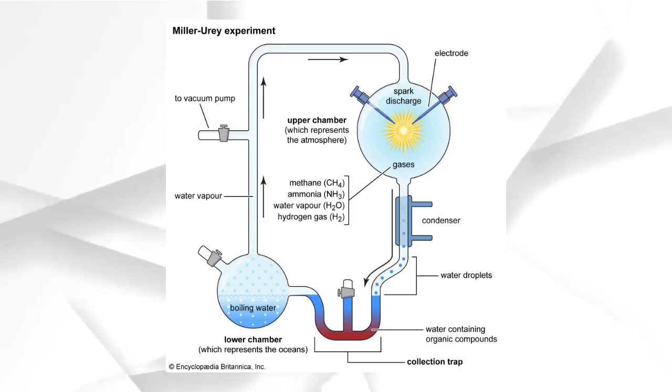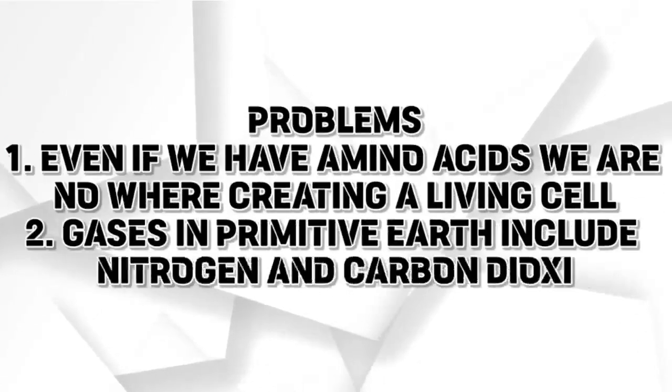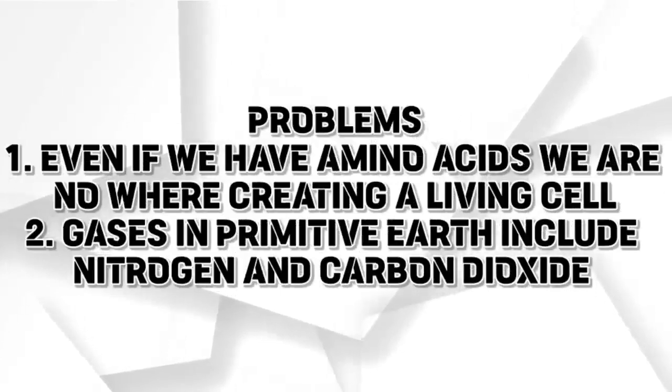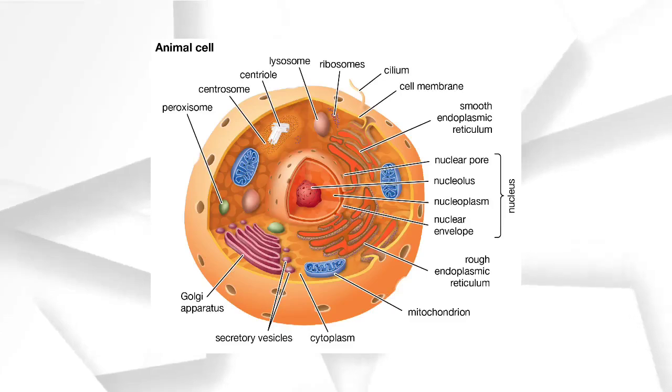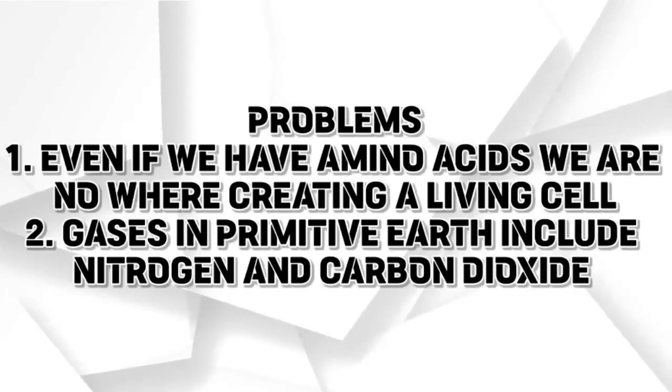This experiment is used by many evolutionists to prove that life originated naturally without God. There are a few problems with this experiment. Firstly, even if we got amino acids, that is nowhere near creating a single cell. A cell is the structural and functional unit of life. A single cell is so highly complex that it must need an intelligent designer.